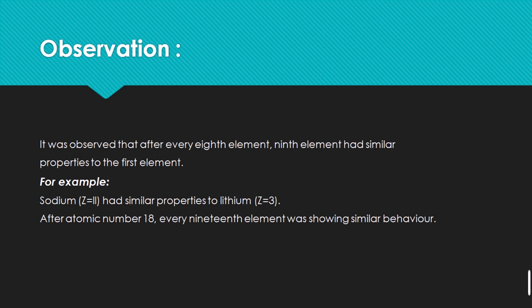The classification of the elements was based on properties that repeat themselves regularly at intervals after every eighth element.